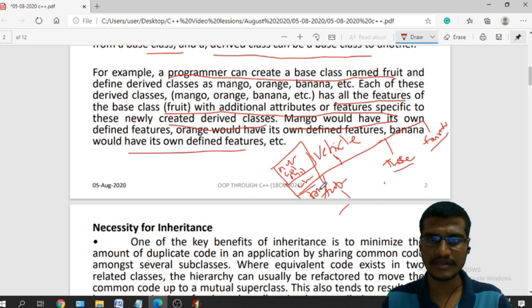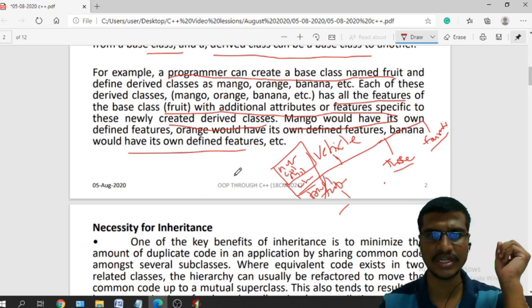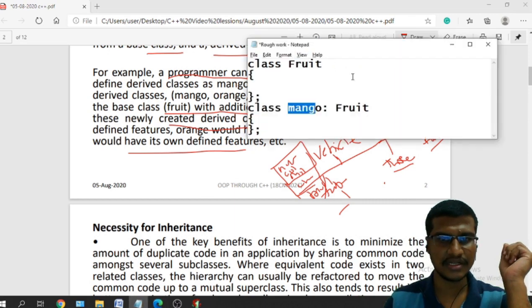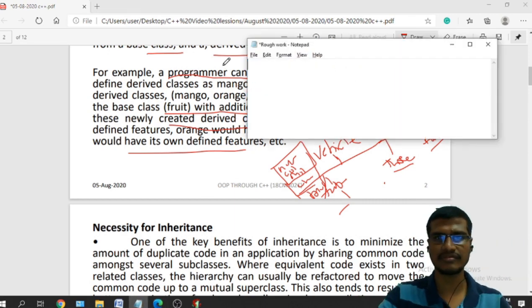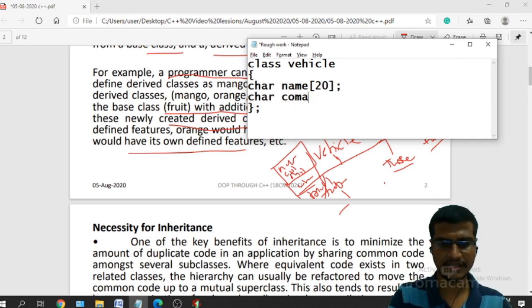This is your behavior. If I take a class vehicle, I have different properties for the vehicle class, like int, the name of the vehicle, character name, and the next one is the name of the company.